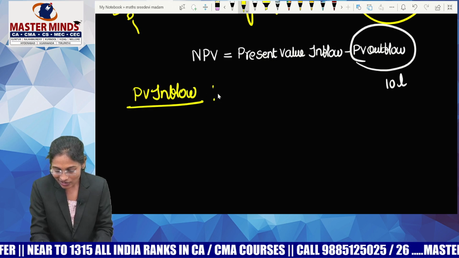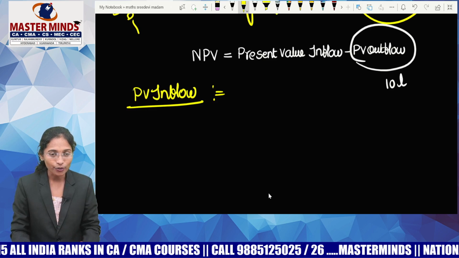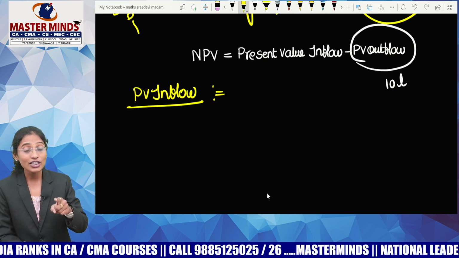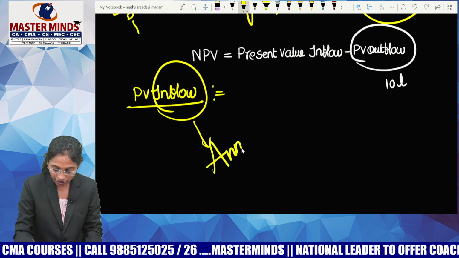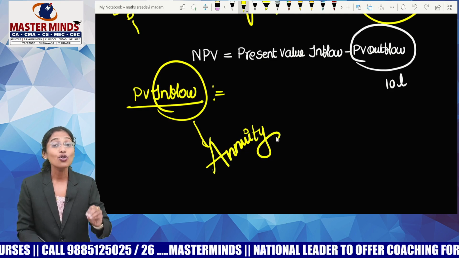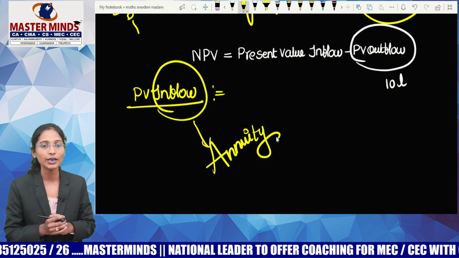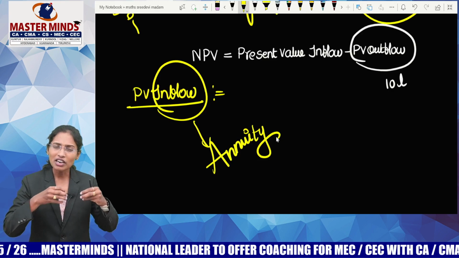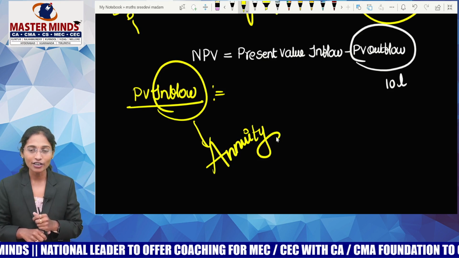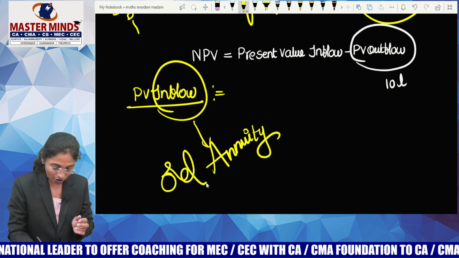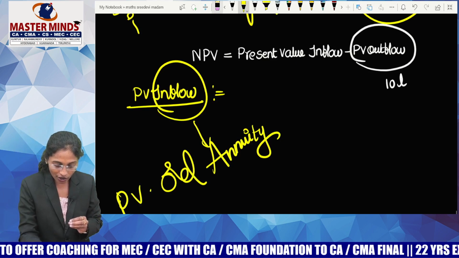By investing this 10 lakhs in a business, I'm getting 2,50,000 per year. You're getting 2,50,000 not once but every year, so your inflow is not a single receipt. Your inflow is creating an annuity, so you need to calculate the present value of an annuity. After investing 10 lakhs, on the same day itself I will not get 2,50,000. By the end of the period, I'll get 2,50,000. This means the inflow is an ordinary annuity, so calculating the present value of inflow is calculating the present value of an ordinary annuity.